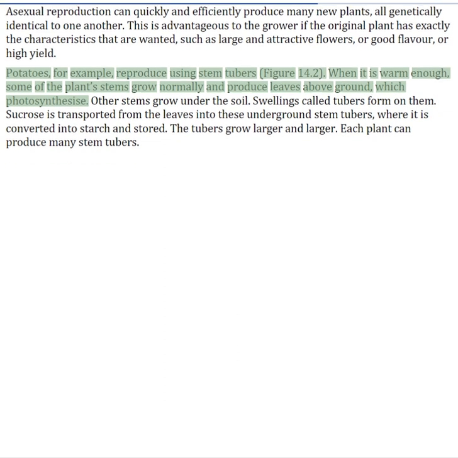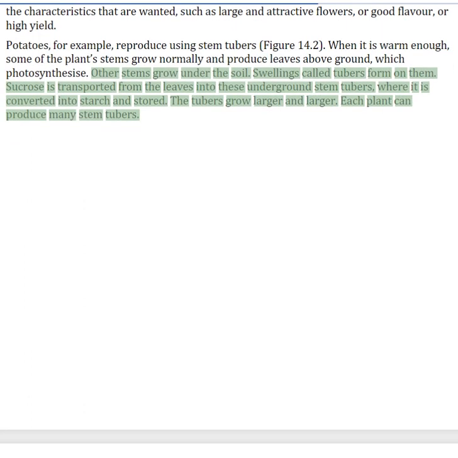Potatoes, for example, reproduce using stem tubers. When it is warm enough, some of the plant's stems grow normally and produce leaves above ground, which photosynthesize. Other stems grow under the soil. Swellings called tubers form on them. Sucrose is transported from the leaves into these underground stem tubers, where it is converted into starch and stored. The tubers grow larger and larger.